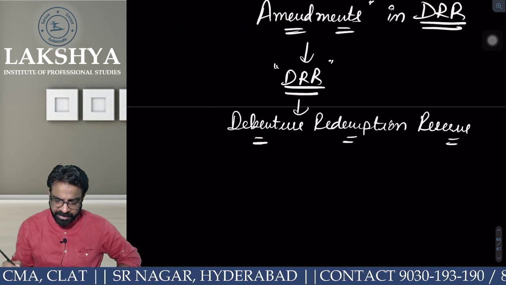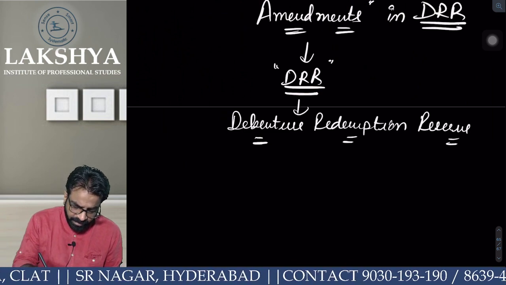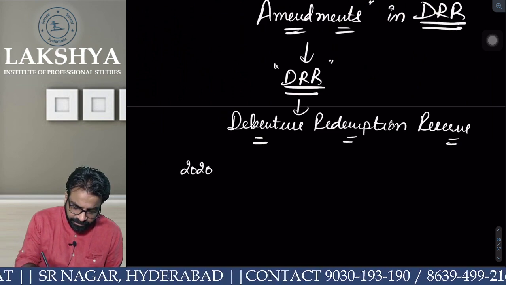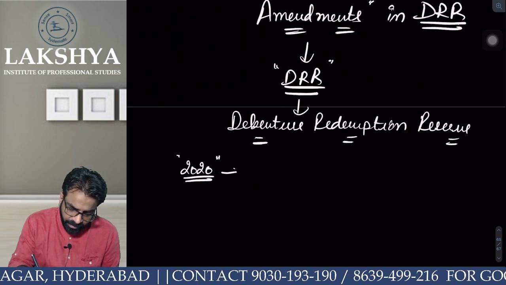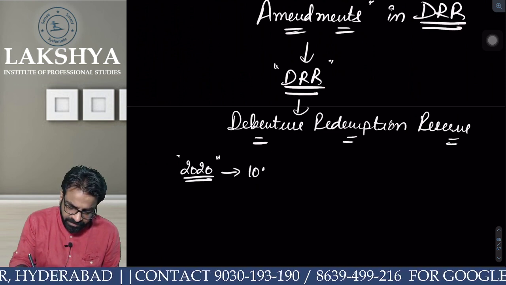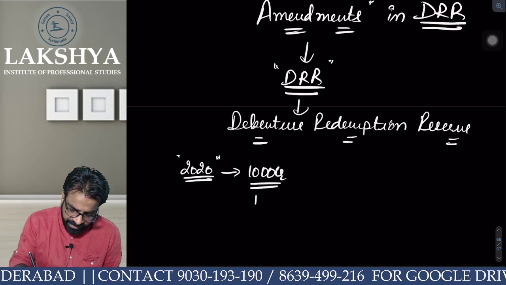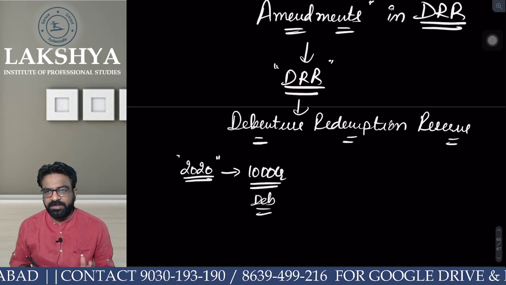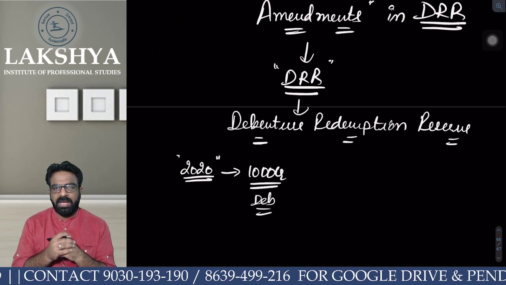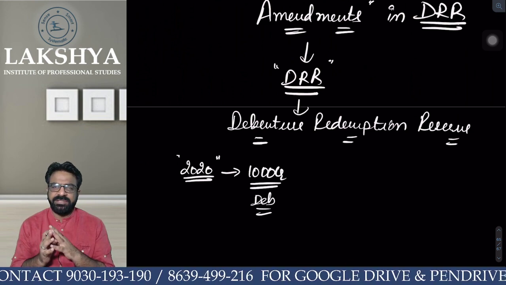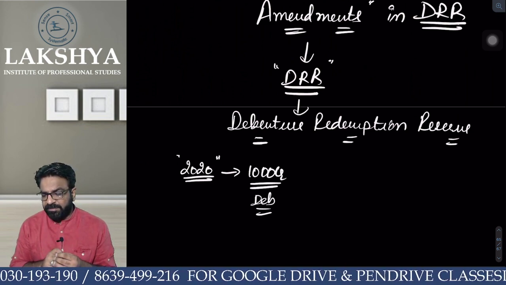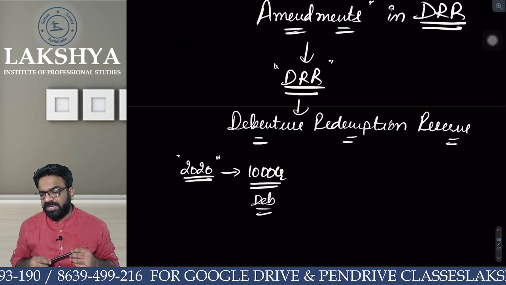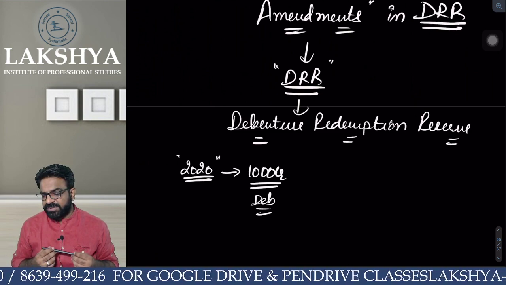Now, it's a very simple concept you have to understand first. I will tell you the amendment later. First of all, tell me, suppose this is 2020. Today, I am raising the debentures of 1000 crore rupees. Now tell me, I am a normal company raising redeemable debentures. What is the maximum age I can redeem? 10 years.